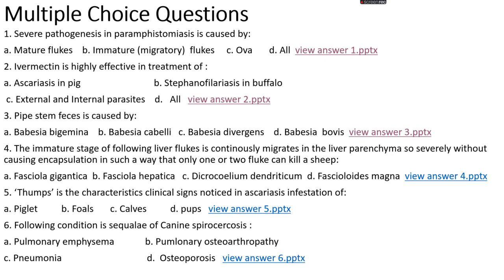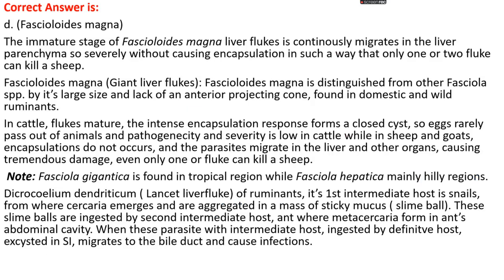Question number four: the immature stage of which liver fluke continuously migrates in the liver parenchyma so severely, without causing encapsulation, in such a way that only one or two flukes can kill a sheep? Option A, Fasciola gigantica. Option B, Fasciola hepatica. Option C, Dicrocoelium dendriticum. Option D, Fascioloides magna. The right answer is option D, that is Fascioloides magna. The immature stage of Fascioloides magna liver fluke continuously migrates in the liver parenchyma so severely, without causing encapsulation, in such a way that only one or two flukes can kill a sheep.